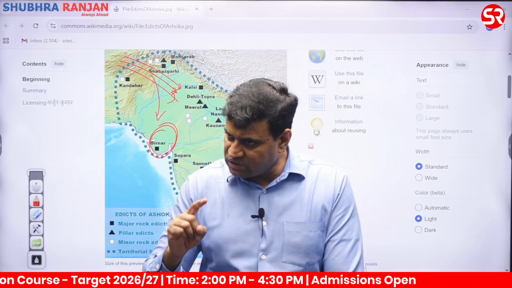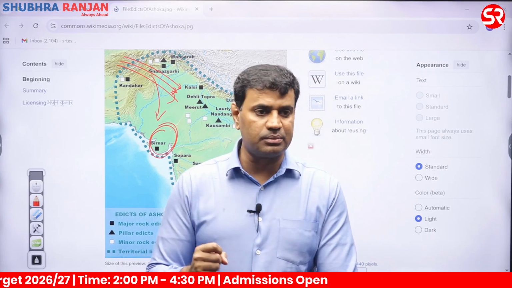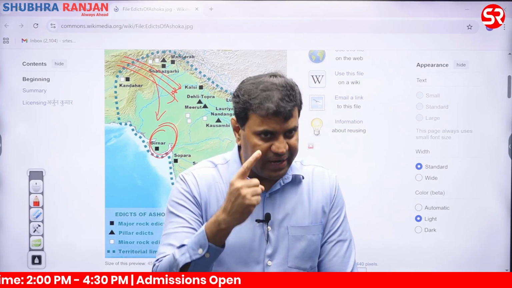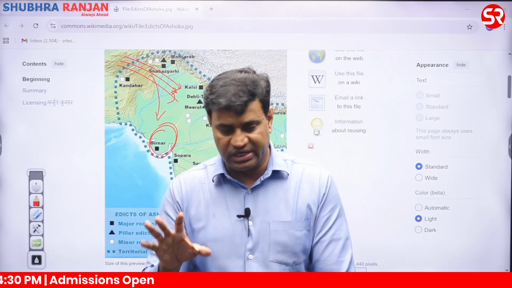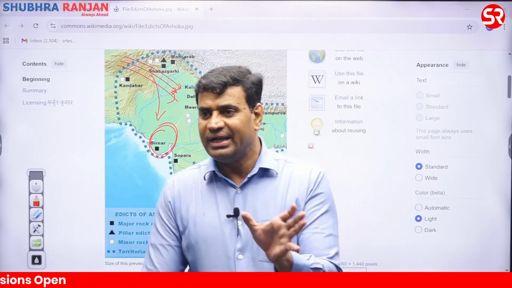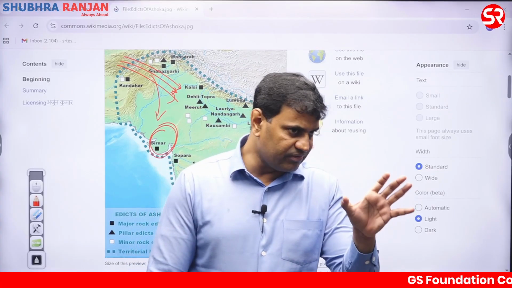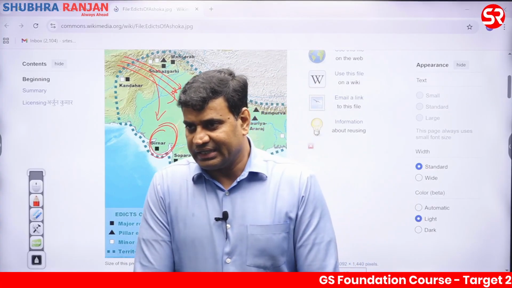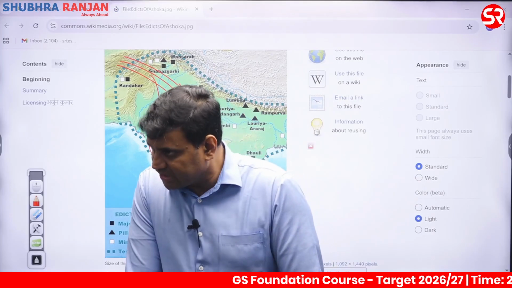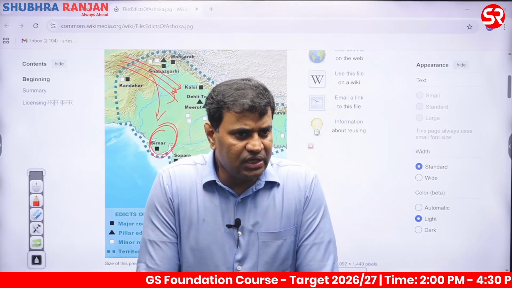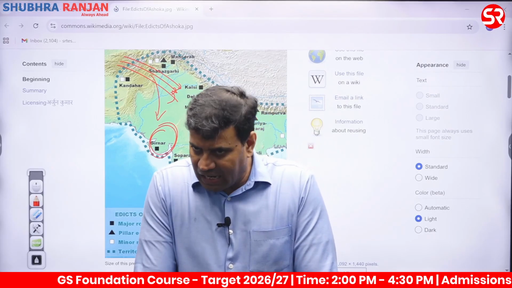According to the Junagarh inscription, Rudradaman got the dam repaired through his personal resources to store water for irrigation and other activities. So one progressive role played by Rudradaman was that he repaired the dam on Sudarshan Lake, which is clearly mentioned in the Junagarh or Girnar inscription.